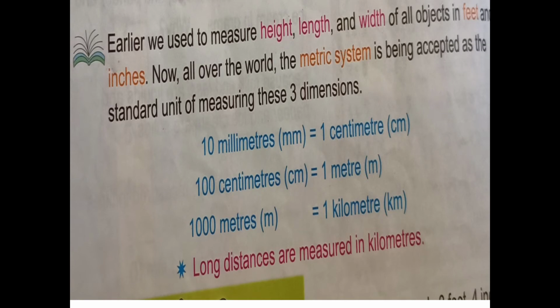Earlier, we used to measure height, length and width of all objects in feet and inches. Now, all over the world, the metric system is being accepted as a standard unit of measuring these dimensions. 10 millimeters equals 1 centimeter. 100 centimeters makes 1 meter. 1000 meters equals 1 kilometer. Long distances are measured in kilometers. Understood, children? Long distances are measured in kilometers.